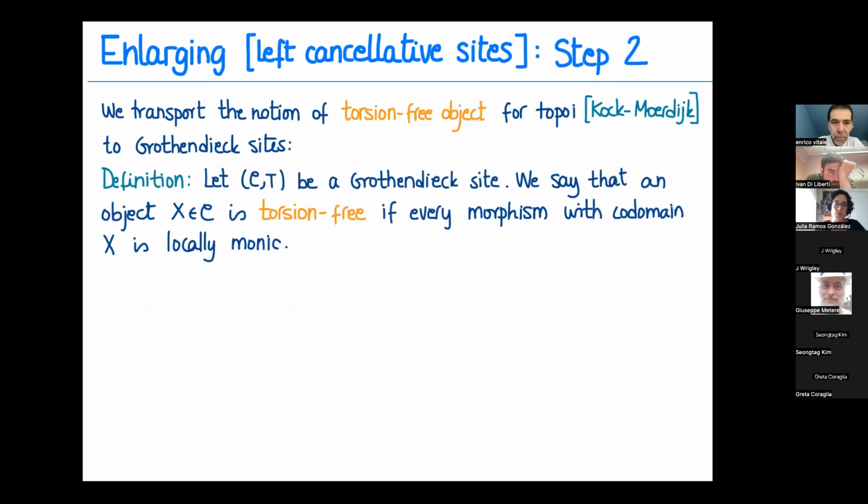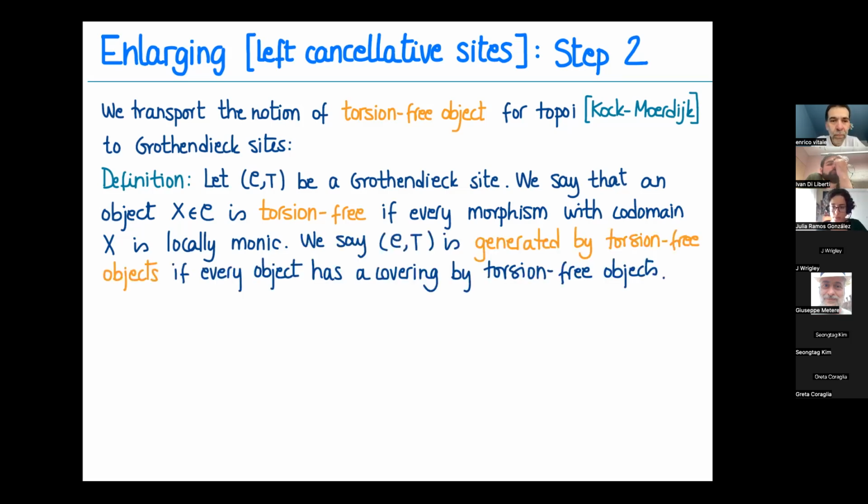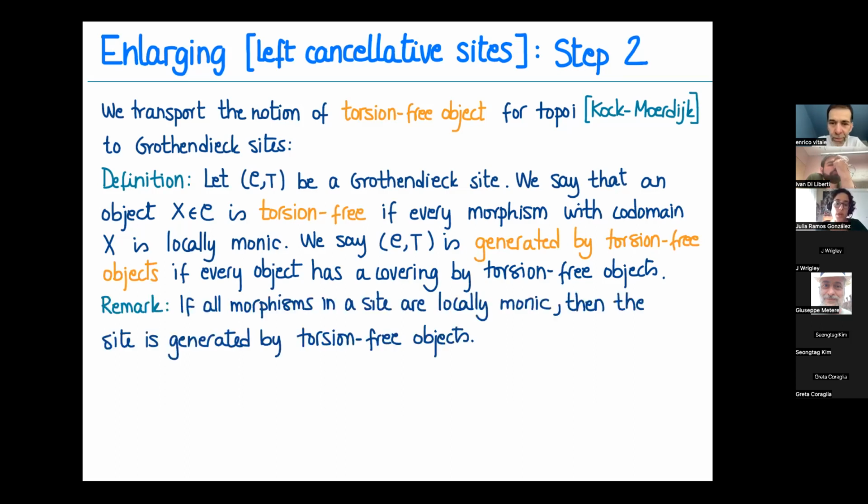And now we transport again this notion of torsion-free object that Koch and Moerdijk introduced in that very same paper. Given a Grothendieck site, we say that an object is torsion-free if every morphism that lands on it is locally monic. And we say that the site is generated by torsion-free objects if for every object we can find a covering by torsion-free objects. So if all morphisms in a site are locally monic, in particular, all objects are torsion-free. So our sites with only locally monic maps are in particular generated by torsion-free objects.